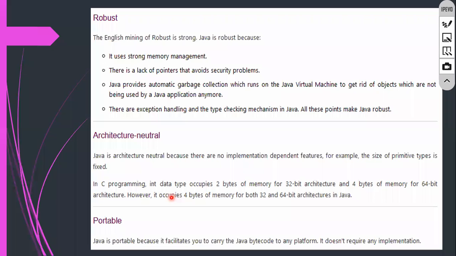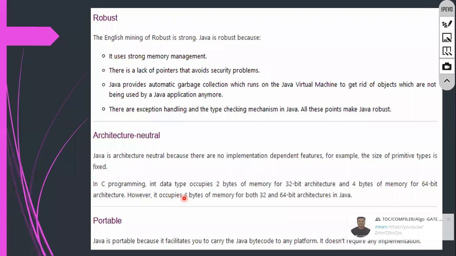If you don't know anything about this one, don't worry. See here, very simple. It occupies 4 bytes of memory for both 32-bit as well as 64-bit. That is the reason why it is totally architecture neutral. Maybe if you go to C and C++, it is totally different. 32-bit will occupy the memory in one manner, and 64-bit will occupy it in a different way. 32-bit means it will take 2 bytes, and 64-bit means it will take 4 bytes.